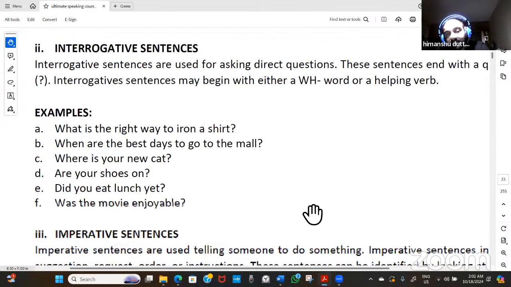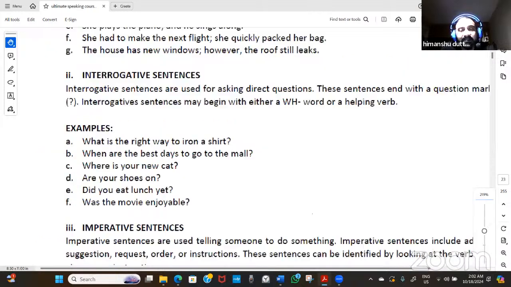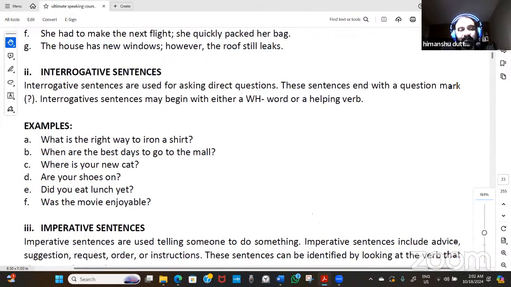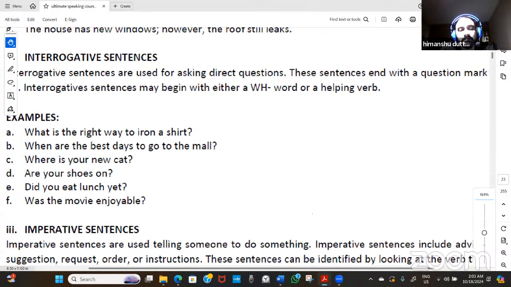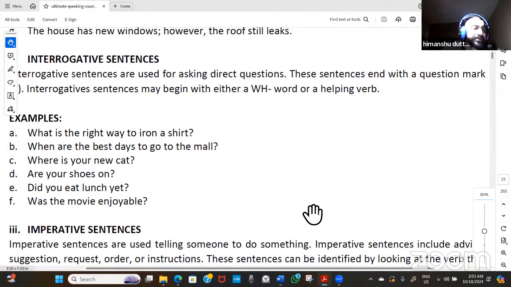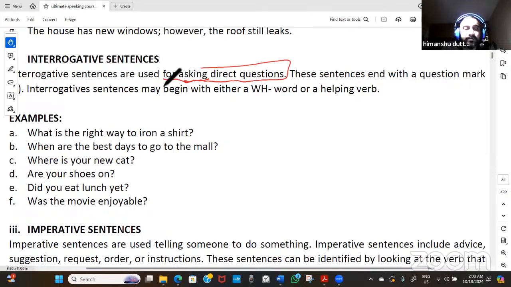Now, the second category of sentence is the interrogative sentence. What is an interrogative sentence? It is very simple to understand. Interrogative sentences are used for asking direct questions.